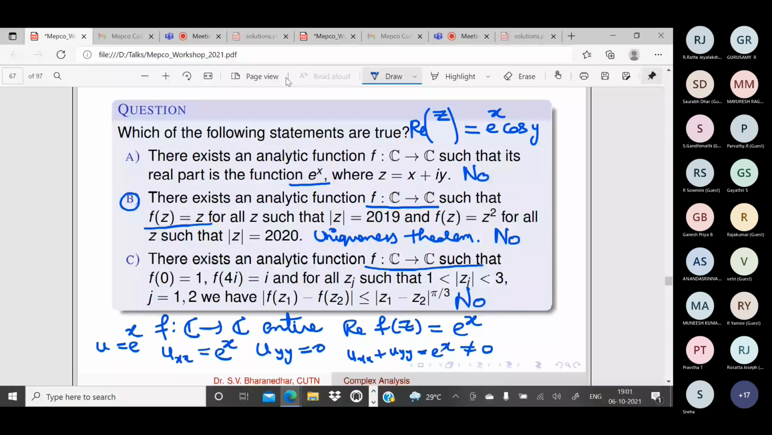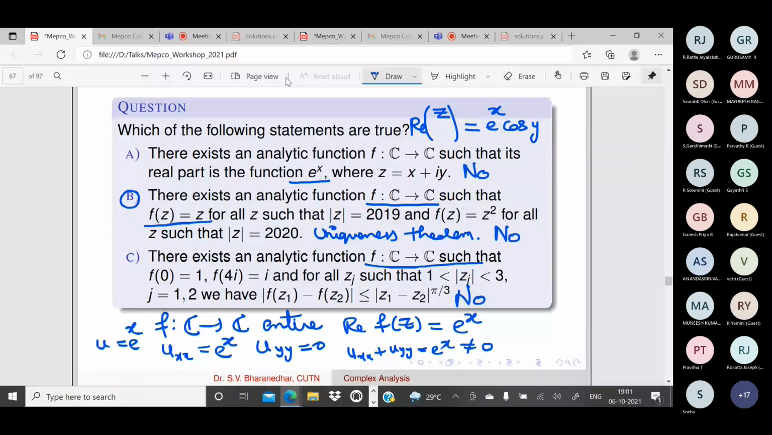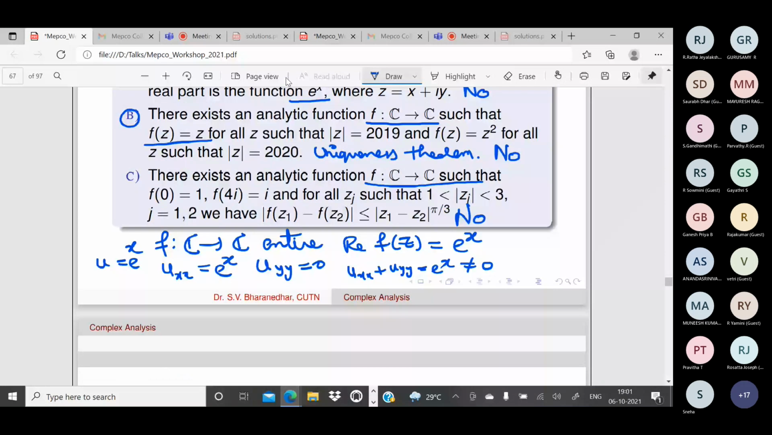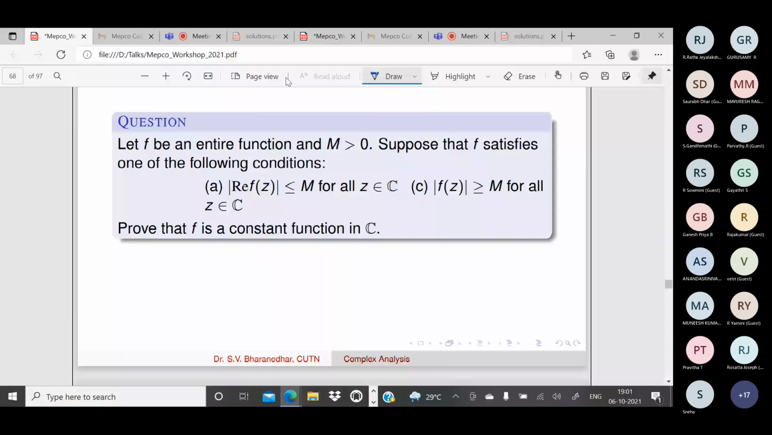So let us go to the next item. This is a very easy problem. I think we solved this or not? This is using Liouville's theorem. Can you answer this quickly within a minute? Let f be an entire function and m is a positive real number such that f satisfies one of these conditions. Prove that f is a constant function. First let us prove the second one, then we come to the first one.